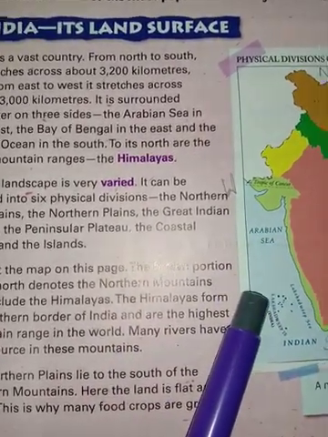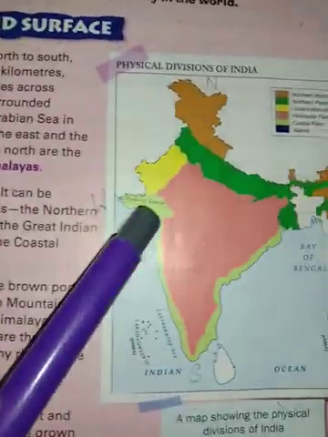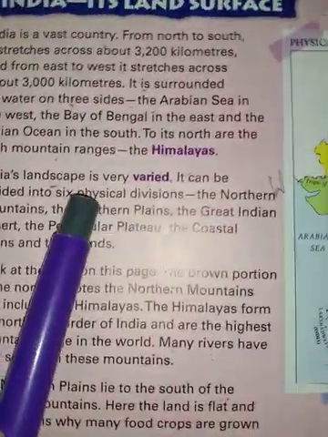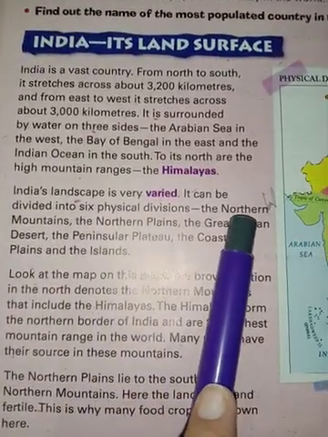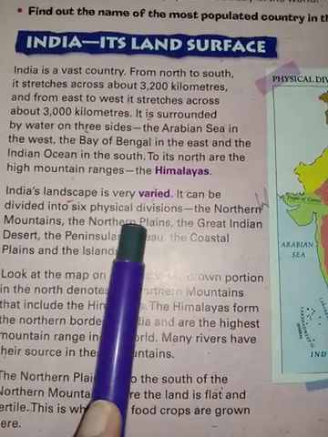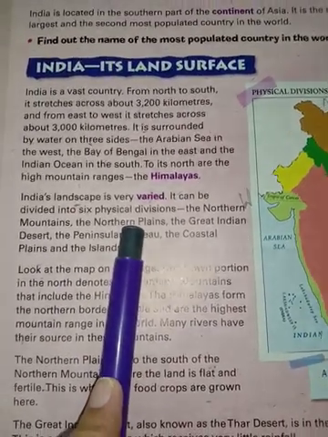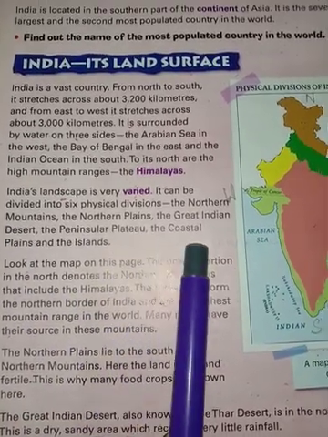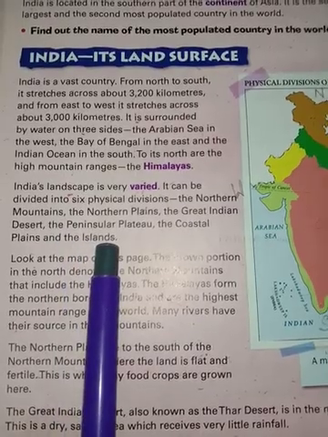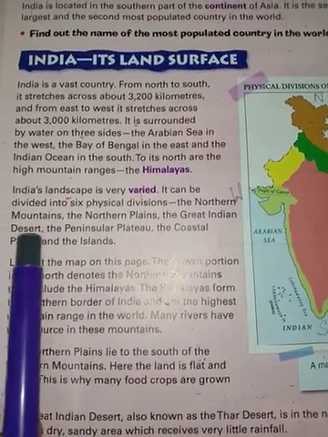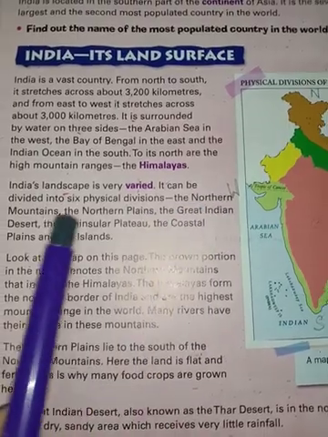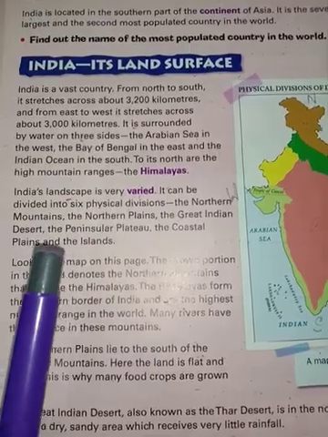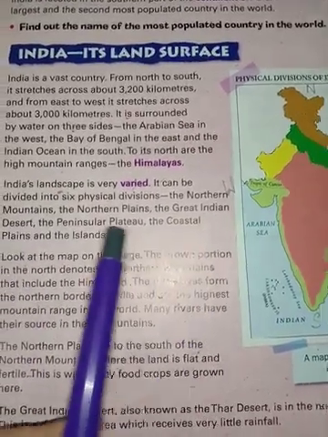India. Okay. So what are they? These were the physical divisions. It was given here in different colors. Number 1, it is northern mountains, then it is northern plains, Great Indian Desert, peninsular plateau, coastal plains and islands. So these are the 6 physical divisions. So this you have to particularly learn. Okay, a question may be asked, what are the 6 physical divisions of India? So you have to answer all these.